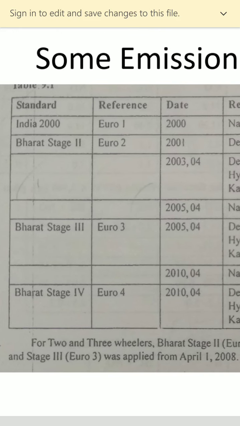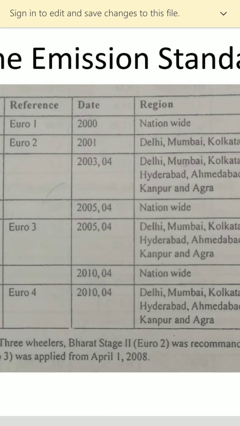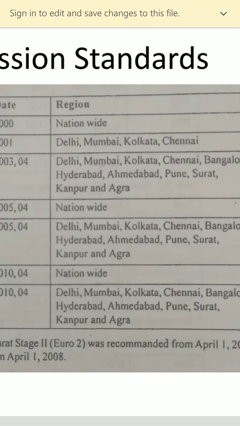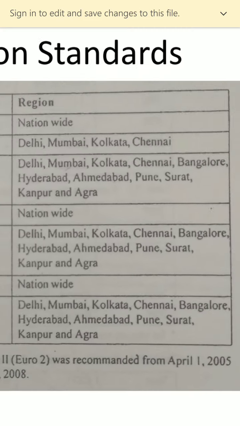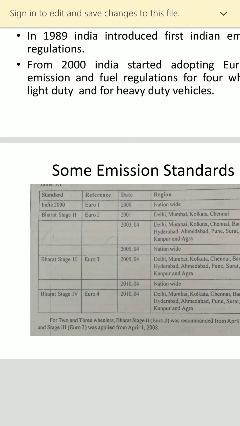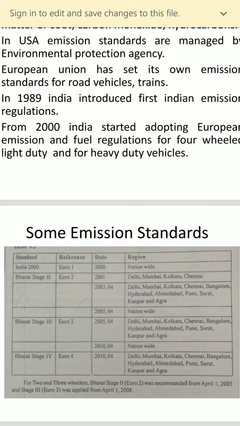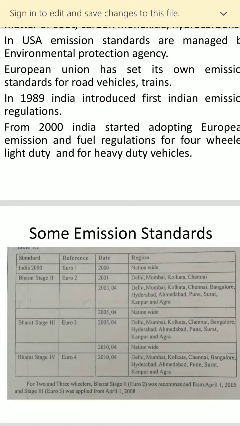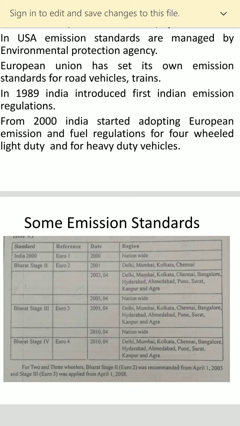Lastly, Bharat Stage 4 takes Euro 4, applied in 2010 in Bangalore, Chennai, Mumbai, Delhi, Hyderabad and Ahmedabad. Next, for 2 and 3 wheelers, Bharat Stage 2, Euro 2, was recommended from April 1st 2005, and Stage 3 was applied from April 1st 2008. So in general, thank you.